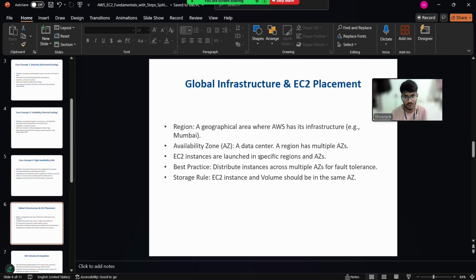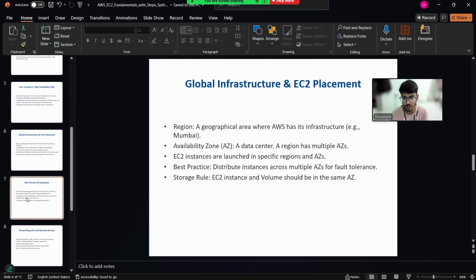EC2 instances are launched in specific regions and availability zones. So it is good for performance and storage. The EC2 instance and the EBS volume should be in the same availability zone, so that there can be mutual data transfer.